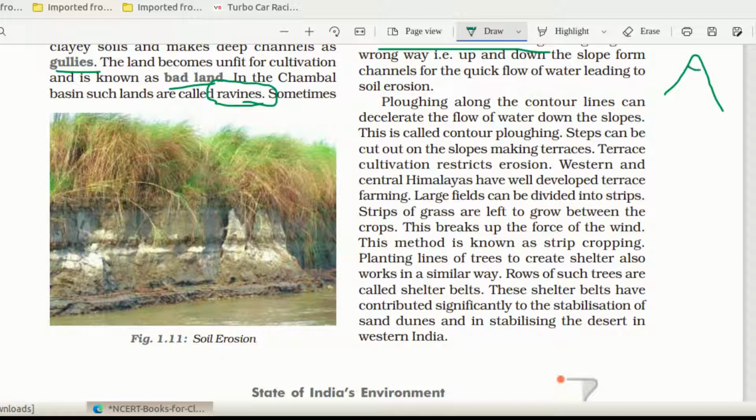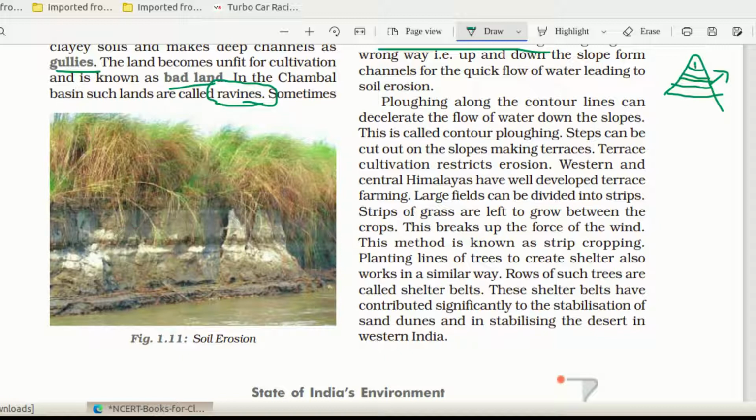Plowing along the contour lines. What are contour lines? Suppose there is a mountain, and on this mountain you can see we do the cultivation just like contours. If you are traveling near hilly areas, you can see these lines, which are known as contours. So plowing along contour lines can decelerate the flow of water down the slopes. As a protection method, instead of cultivating this region simply, we have to make terraces, steps.